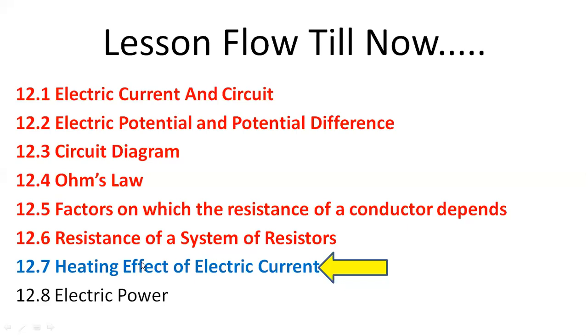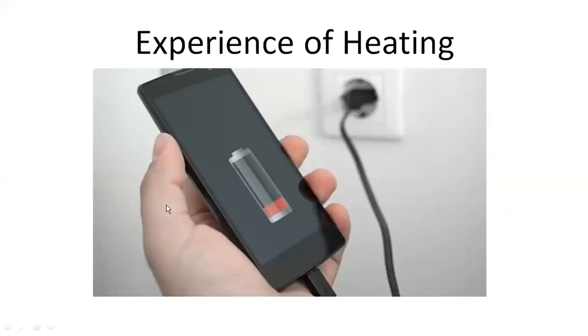But before starting this point, let us discuss some familiar examples in our daily life. We'll talk about the heating effect examples in our daily life. The first example we'll see is about heating is our mobile charging. These days, due to these online periods, you must be constantly charging your mobiles. While charging, you must have observed that these devices get heated. If you touch these devices while they're getting charged, you might be feeling the heat. Some devices might give you more heat, some will be giving less heat. But while charging, these mobiles get hot. That we already know. When we touch them, we can feel that heat.